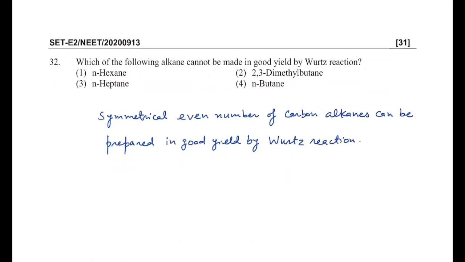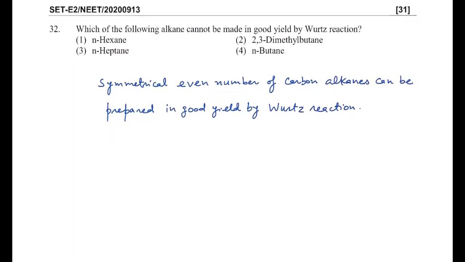Then the next question: which of the following alkanes cannot be made in good yield in Wurtz reaction? Wurtz reaction is used for symmetrical even-carbon alkanes, then only you will get a good yield. In heptane there are 7 carbons, so it is odd.